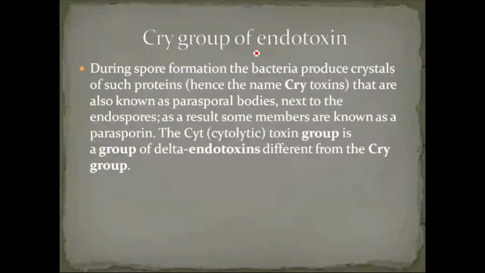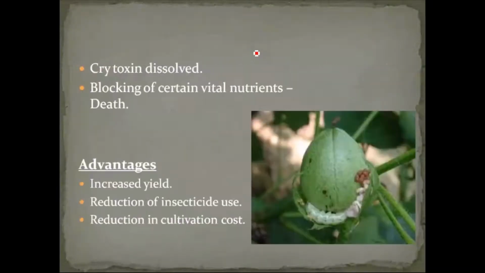Okay. So Cry endotoxin, we know, is available in the form of crystals. Crystal proteins are produced by this Bacillus thuringiensis organism, because we are going to introduce rDNA from Bacillus thuringiensis into crops like cotton, and they produce a number of Cry proteins in the form of crystals. Once organisms like the bollworm start to feed on that crystal protein, which is not easily digestible,